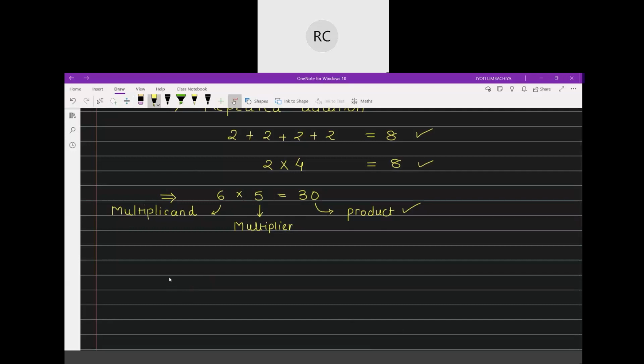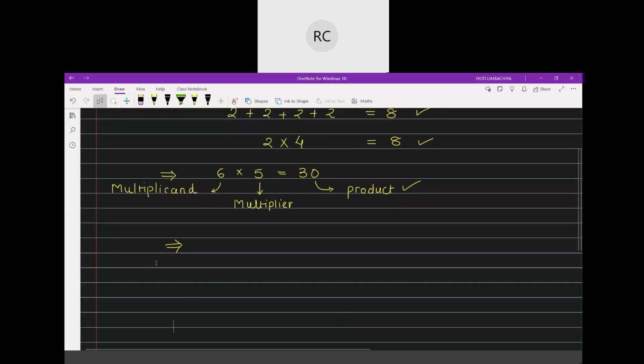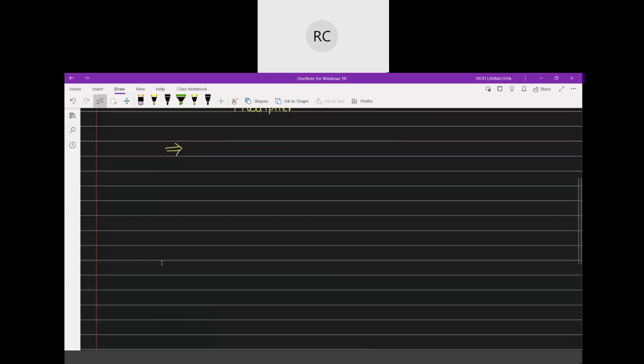Now, third thing. See, when we want to multiply any given number by 10, 100 or 1000, then how do we do that? So now let's talk about how we multiply a number by 10, 100 or 1000.